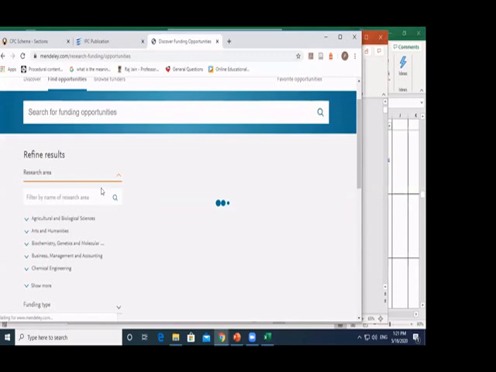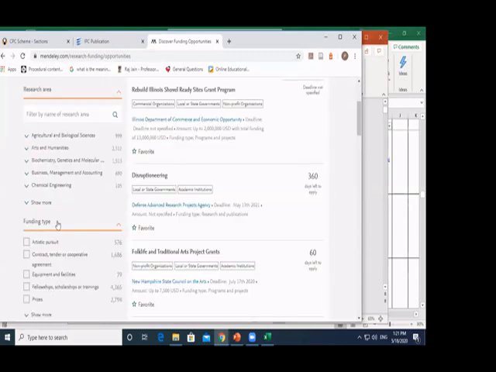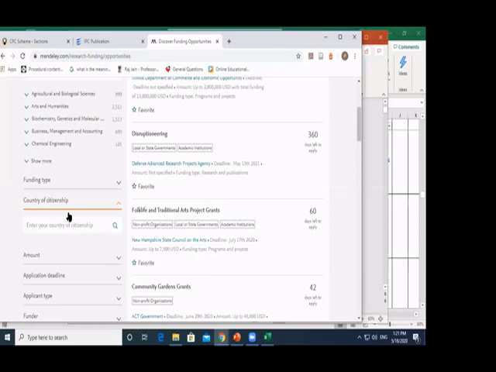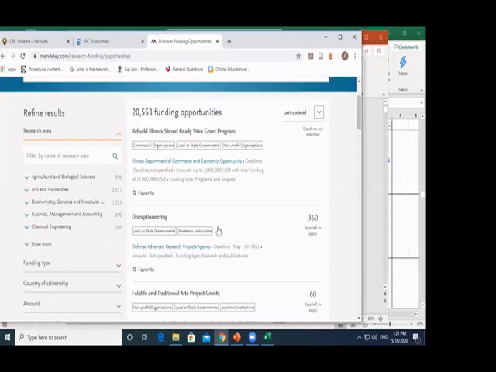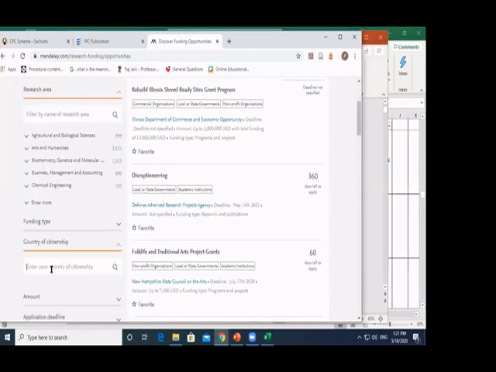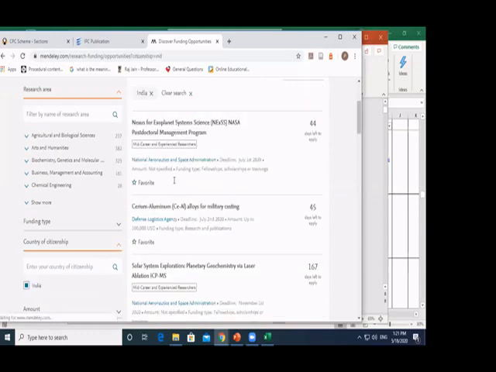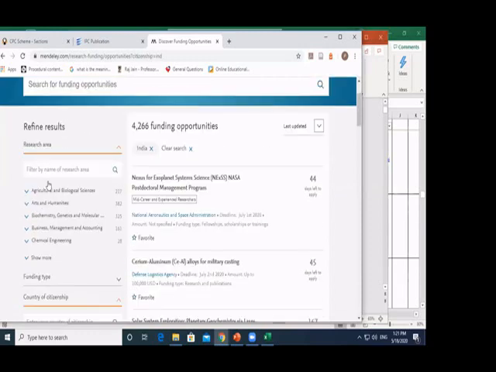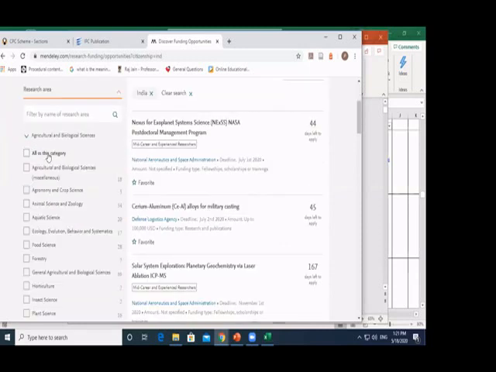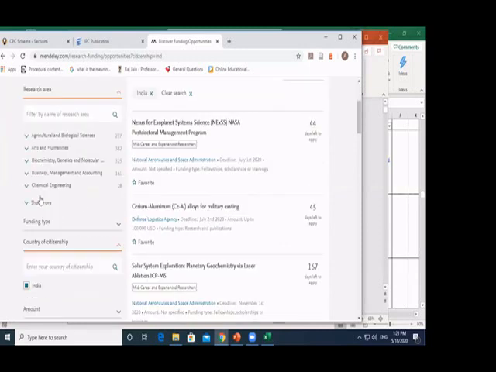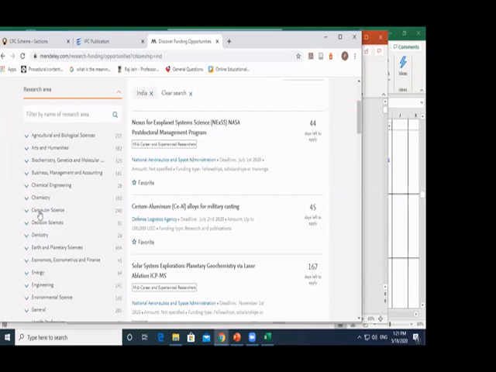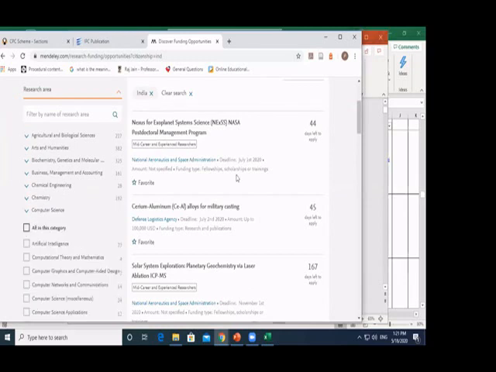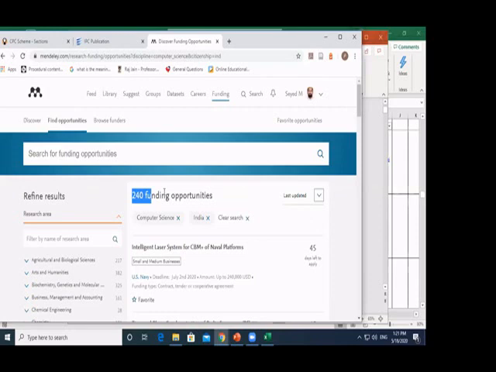You can filter which area you want, the funding type, the country of citizenship, amount, what you're looking for, and application deadline. By the way, this is international. So for example, if I go here and write India, our country, you will find it reduces the number. Then let's say I'm looking specifically at the area of computing, for example. You will find it changes. It has 240 now, only 240.